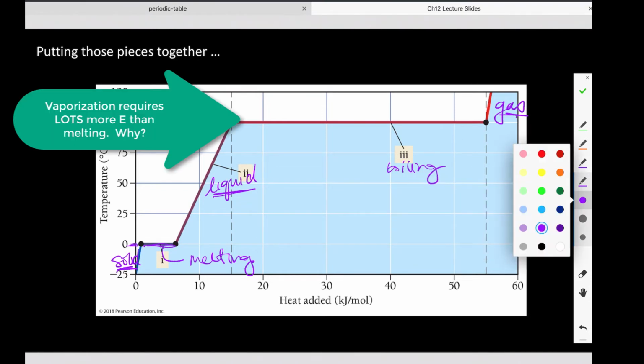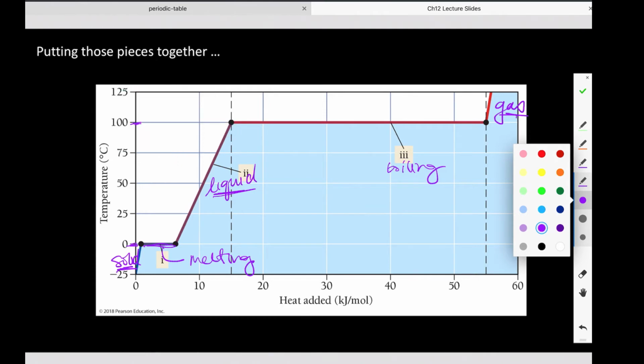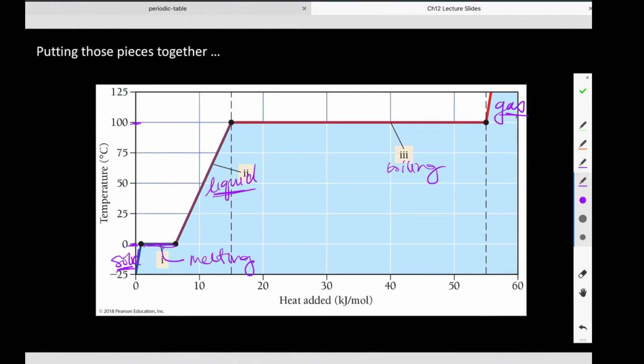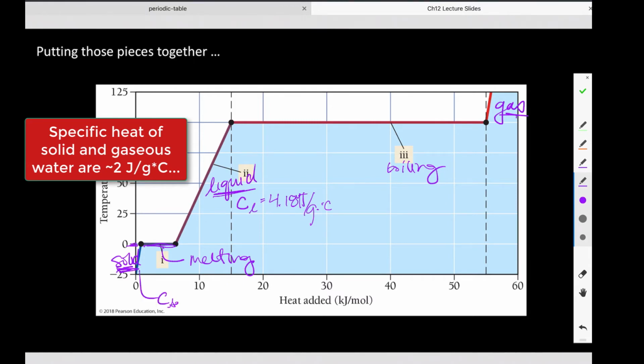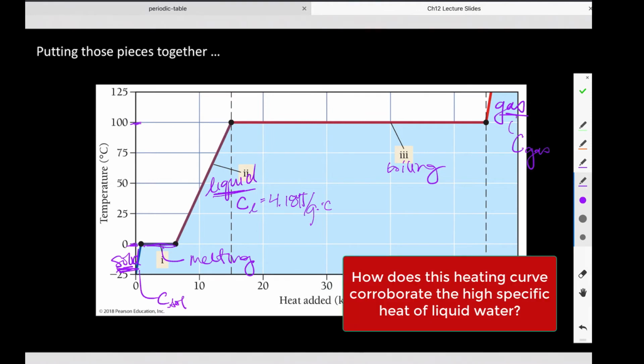So how do we determine how much heat is required to increase the temperature of my liquid? Right, that goes back several chapters to the specific heat of a liquid, which for water, because this is water, is 4.184 joules per gram times degrees Celsius, right? Heating a solid has its own C, a C of solid, and gas has its own C of gas, okay?